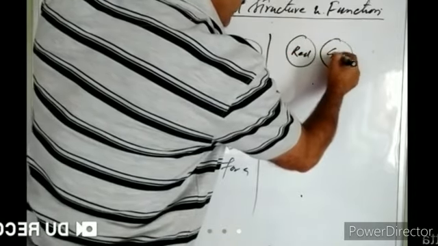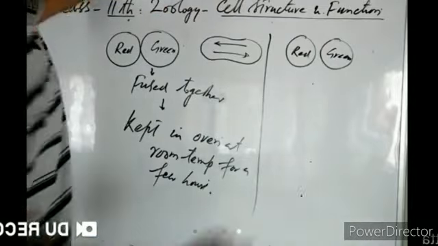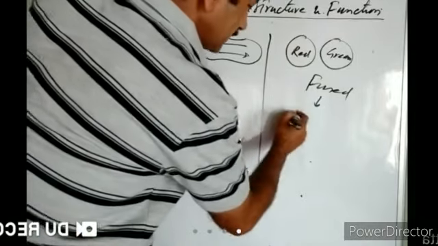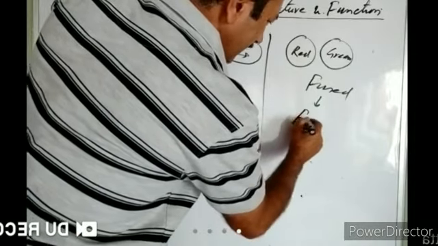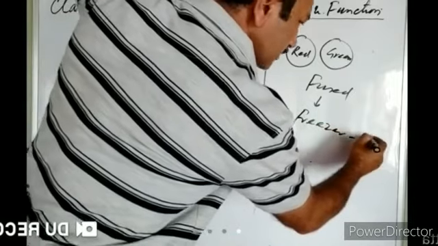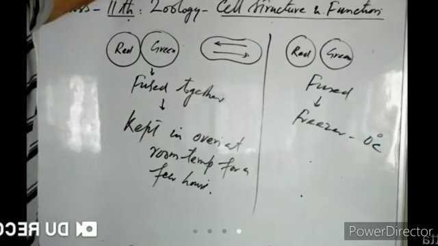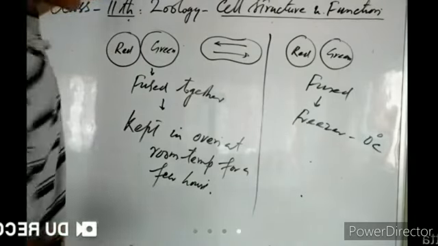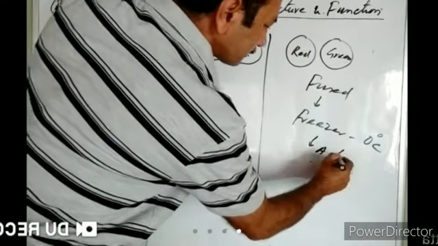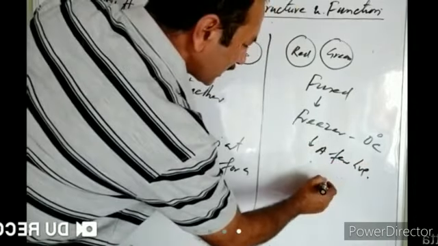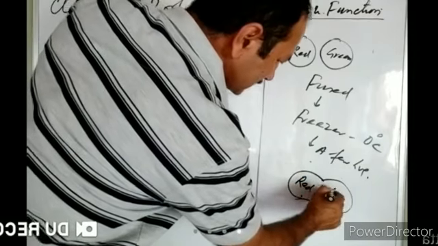They again labeled them red and green, right? Then these two cells were fused together, and after fusing together, they were kept in a freezer at 0 degrees Celsius for a few hours. Then after a few hours, the fused cells were taken out. And scientists observed that the dyes had not mixed together.